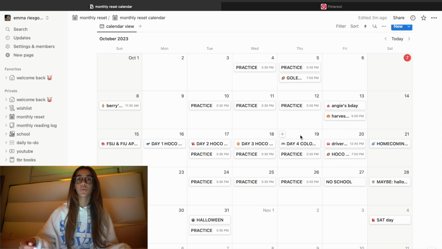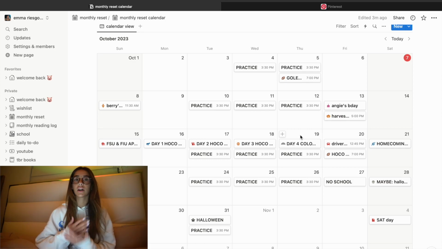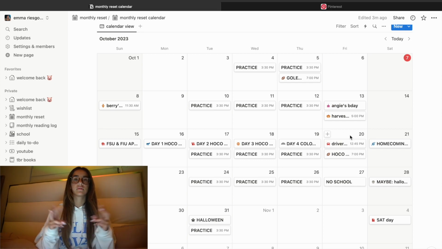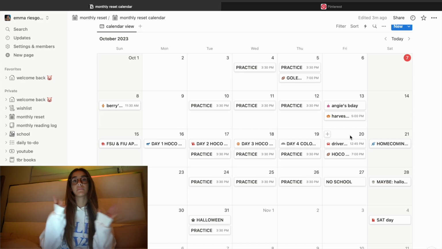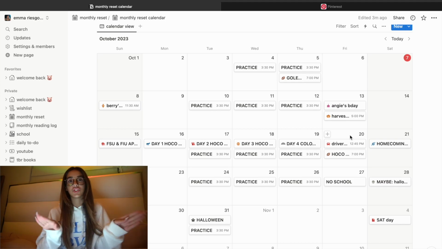the next day is color war, so every grade has their own color. I'm black, so I actually have to go get stuff for that. Then I have practice, and then the next day is the homecoming game and the tailgate. That day it's green and gold, like spirit day, so everyone's gonna come in their own colors. But us dancers, we have to be getting ready because it's early release that day too, I'm pretty sure. There's gonna be a pep rally that day and just a bunch of stuff going on.